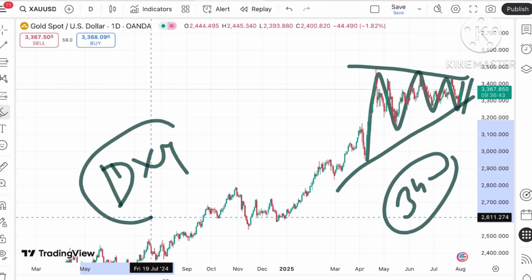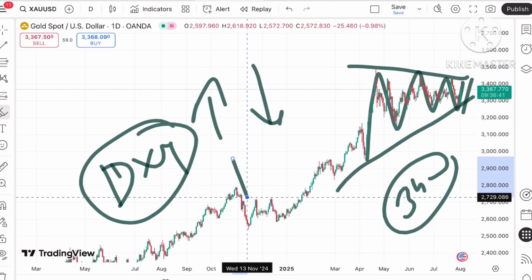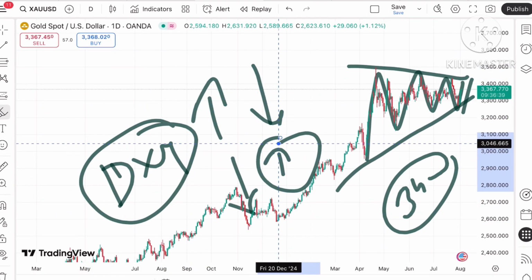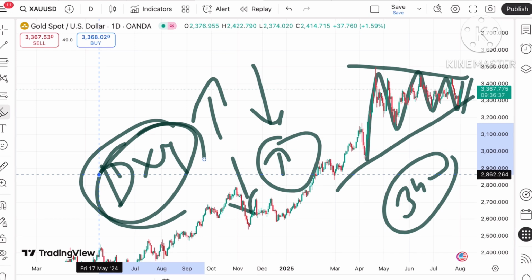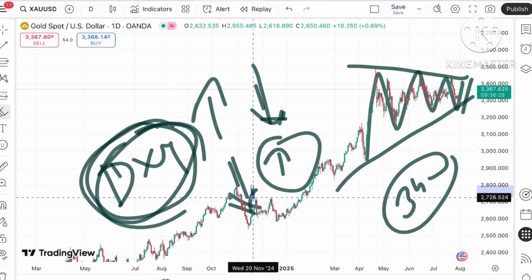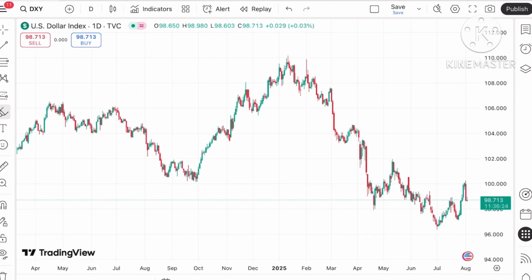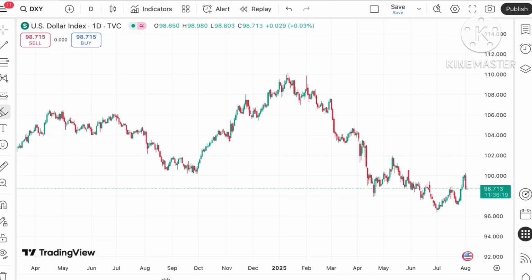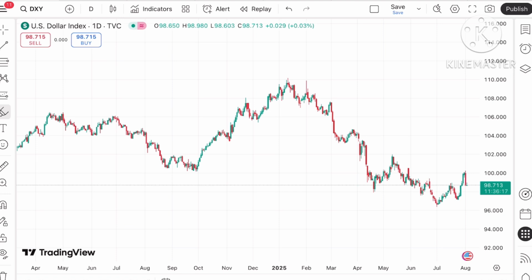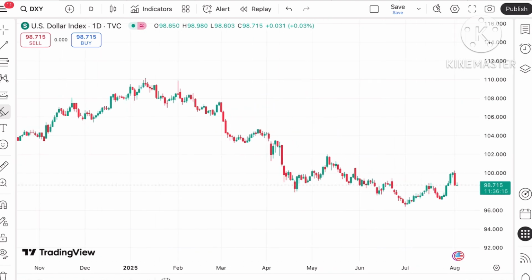The dollar index plays an important role because it is inversely related to gold. When the dollar index rises, the gold price comes down, and when the dollar index moves down, the gold price goes up. Let's see how the dollar index is moving. If we look at the chart of the dollar index, it is trying to go down, but for today we have seen it trying to go high, and now a U pattern is being formed.